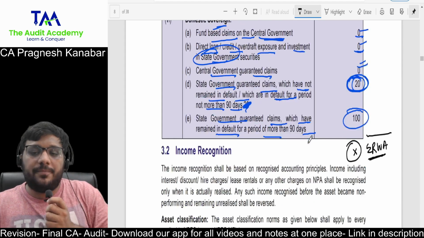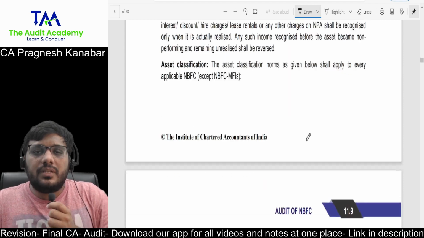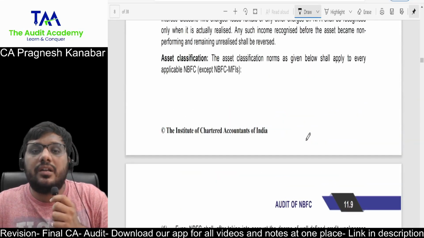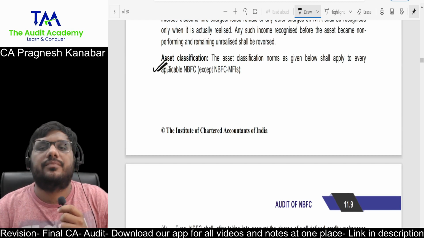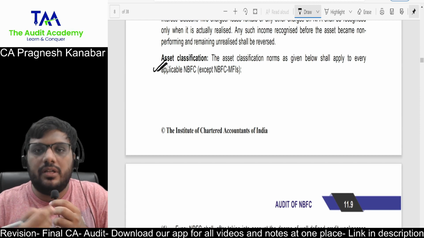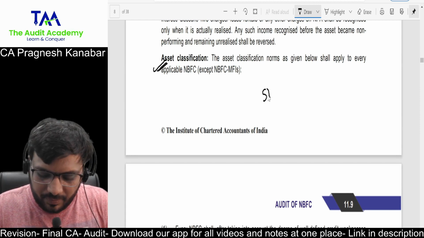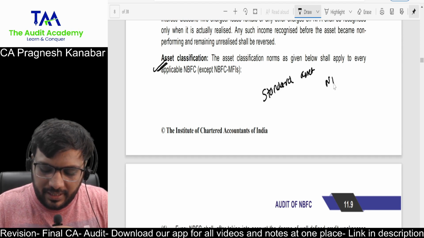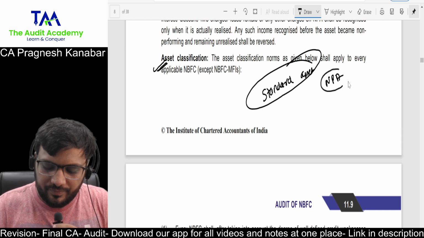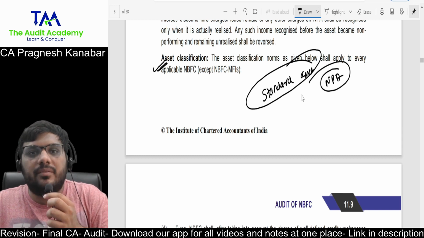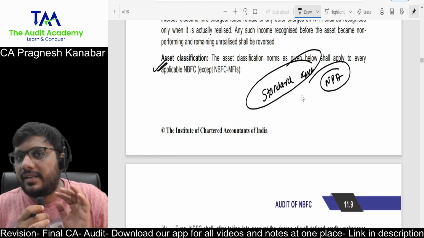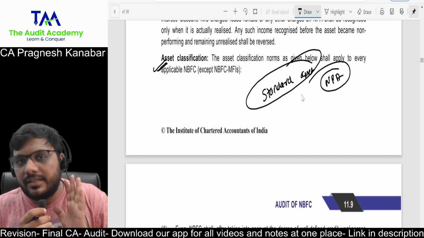Okay. Now let us talk about asset provisioning, asset requirement. We are now going to talk about asset classification. So you know that all the loans and advances that are given could be either standard asset or it could be NPA, correct? What is a non-performing asset in case of a bank? Overdue more than 90 days.